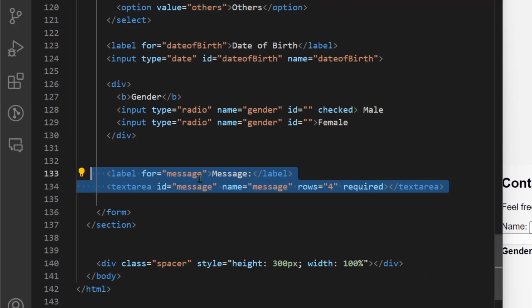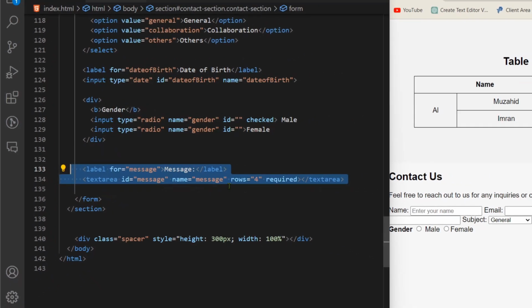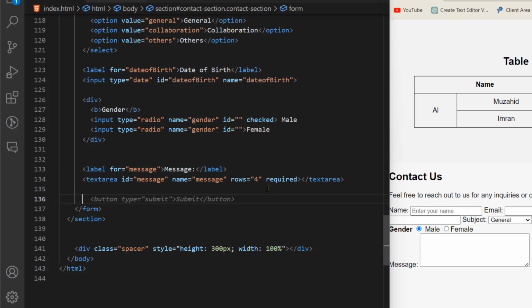Next we have label for message text area. This one is not an input type but a text area. If I save this and show, you can see a big area to write a message, and you can actually control this. Also you can set rows and columns from this section. This is almost like the image tag.